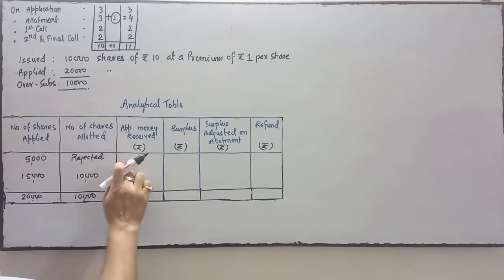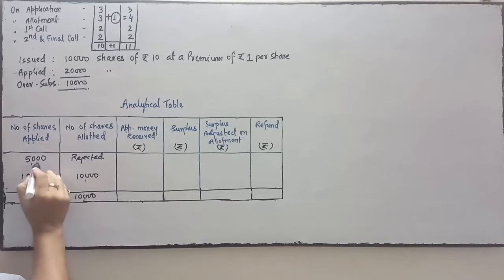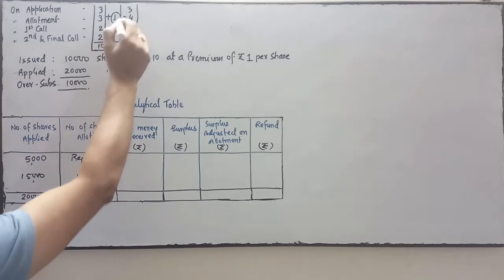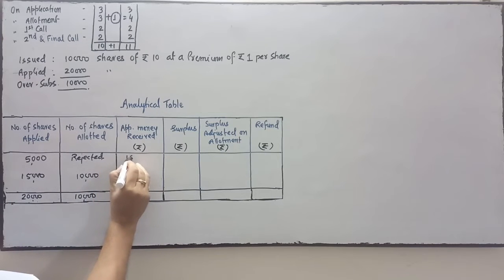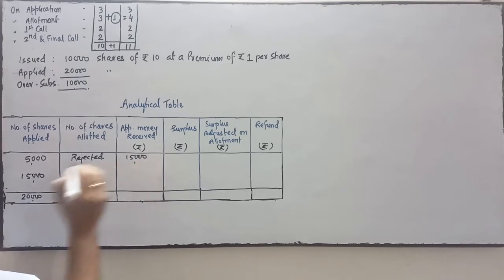Okay, now coming to this line, application money. The number of shares applied is 5,000 and application money is rupees 3. So 5,000 into 3, application money is 15,000.